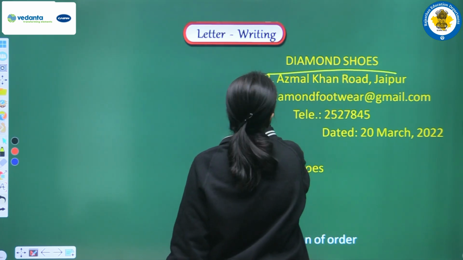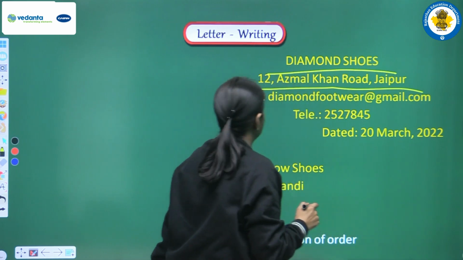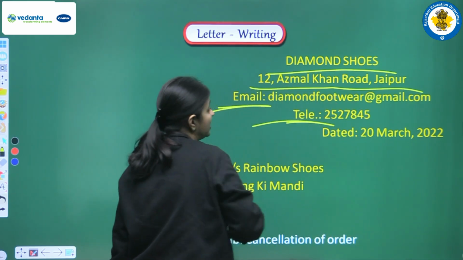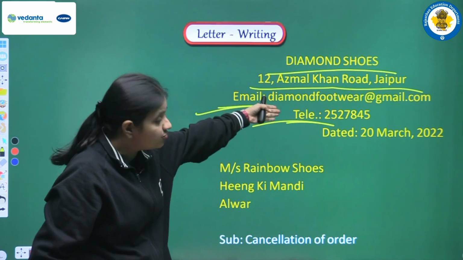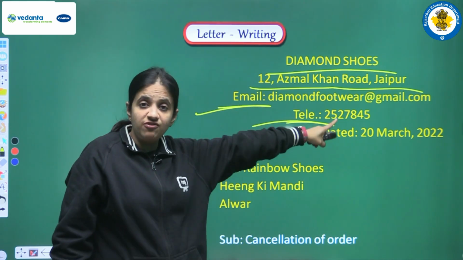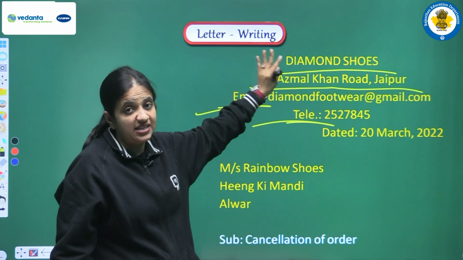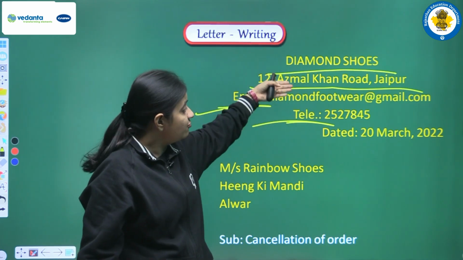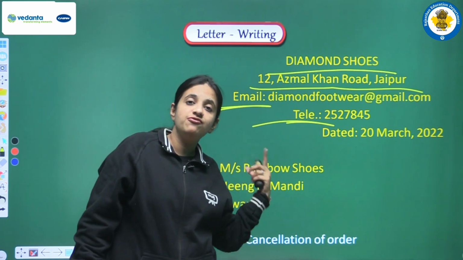So we are writing 12 Ajmal Khan Road, Jaipur. Next we can write any email here, we can write any telephone here. So why is this format? Because we are writing on the letter pad of this firm. So in the middle of the paper, we are writing all the information related to that firm.